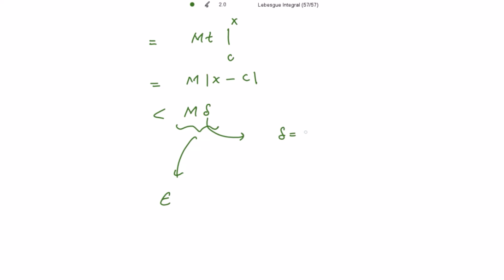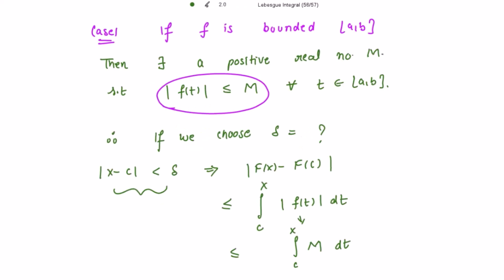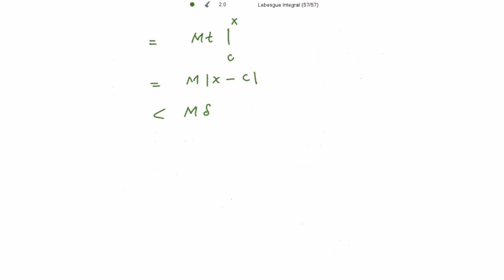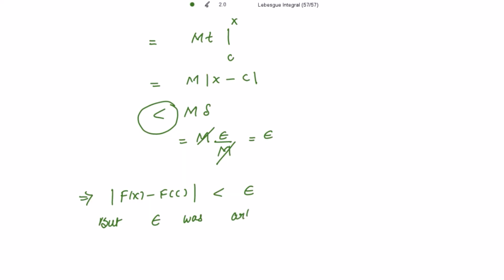So we choose delta to be epsilon divided by capital M. Then M delta is epsilon divided by M times M, so M cancels out and we get epsilon. So we have found that mod of F(x) minus F(c) is strictly less than epsilon. Epsilon was arbitrary, therefore F is continuous at c.